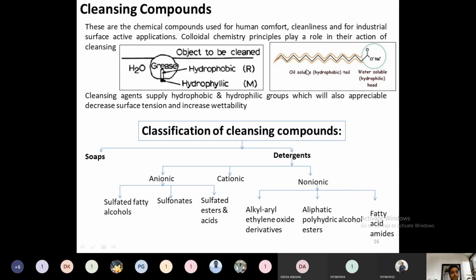Then in the third step, when clothes are rubbed together, either by hand or by a washing machine or the tumbling action of a washing machine, dirt particles are broken up on the surface. So the active molecules will work to separate the dirt from the clothes.